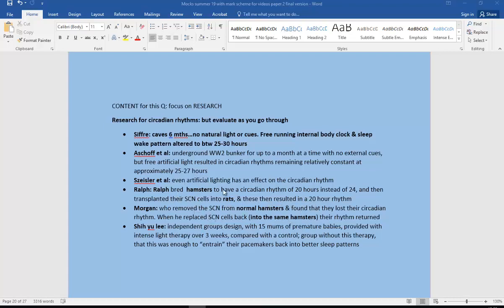Okay, so be careful of your animals, don't muddle them up. Some of the other videos I've seen have muddled these. That is correct, what I've got here. Morgan also removed the SCN from normal hamsters and then replaced the cells back into the same hamsters, and their rhythms returned. Okay, and we've also got a human study with 15 months of premature babies. So do have a look at that. That's the research, that's the detail you need. So let's go on to evaluate that.